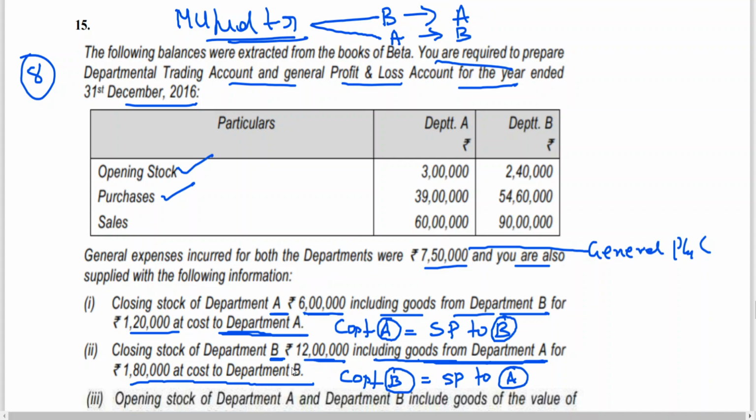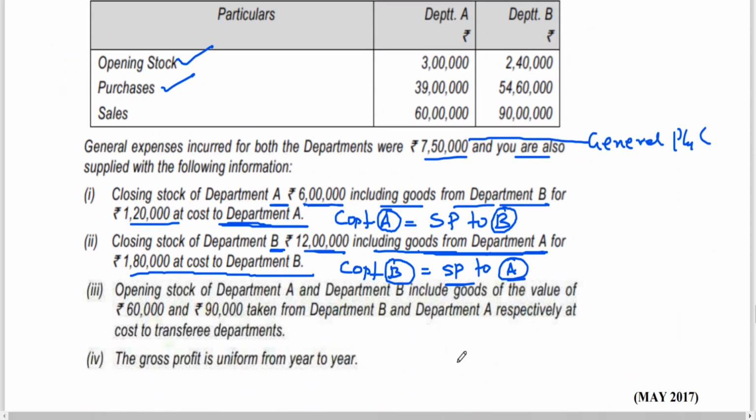That means the closing stock of Department B includes goods that were transferred from Department A. So we need the percentage of profit of A, for removal of unrealized profit to find the overall actual profit. If somebody asks, having listened for 3 to 4 classes, why should you take out unrealized profit? To find the actual corrected profit, not an inflated profit. So this is the mutual transfer we have in closing stock.